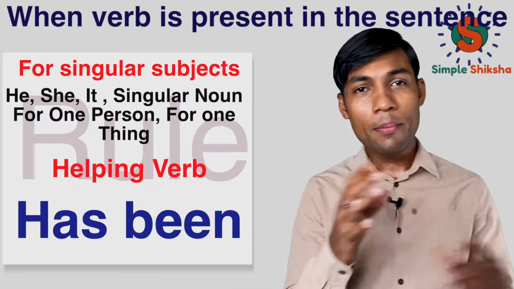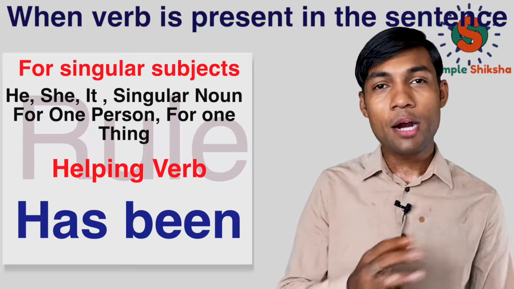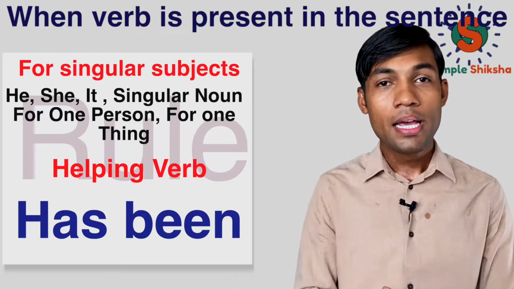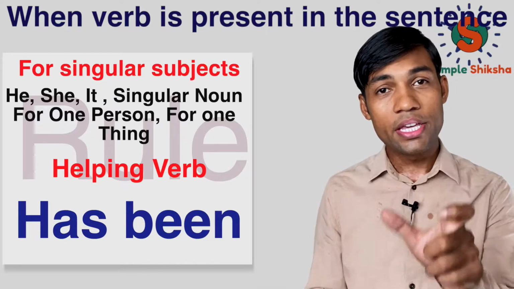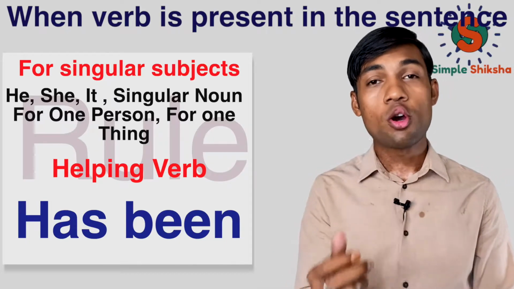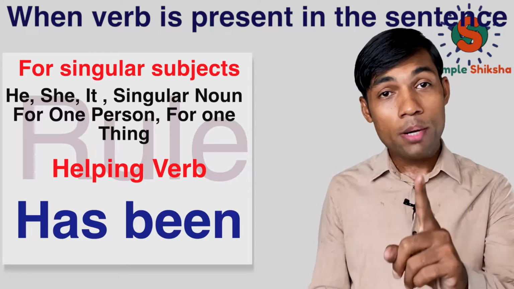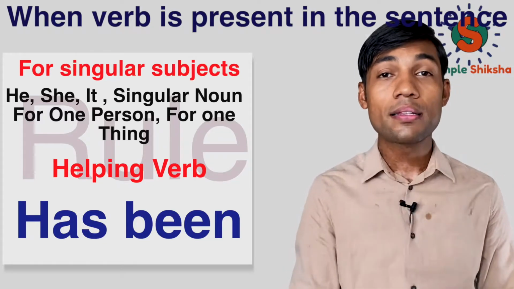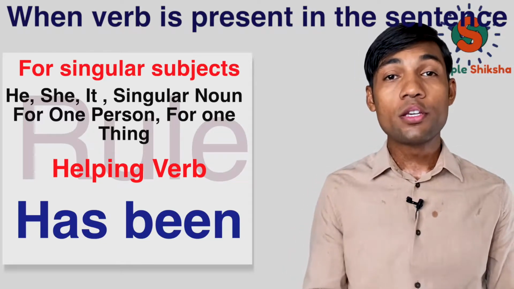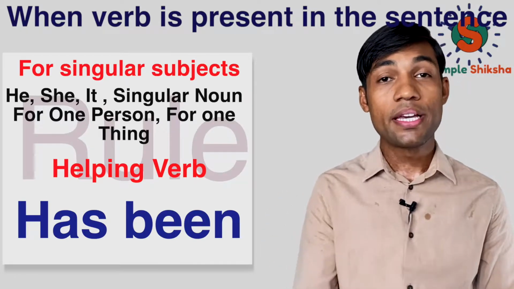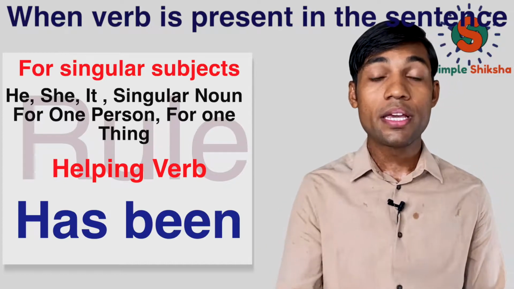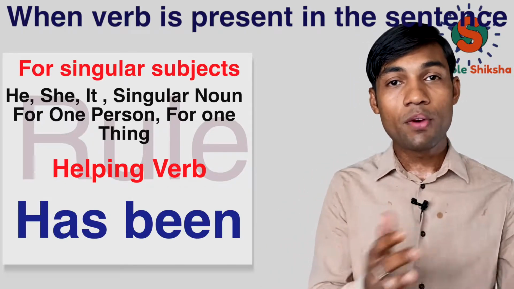Other than this, there are a couple more things we need to keep in mind about the subjects and the helping verbs. In case we are talking about a singular subject, for example he, she, it, one person, one single thing or a singular noun, then we use the helping verb has been. For example, he has been, she has been, it has been. These are the subject and helping verb combinations.